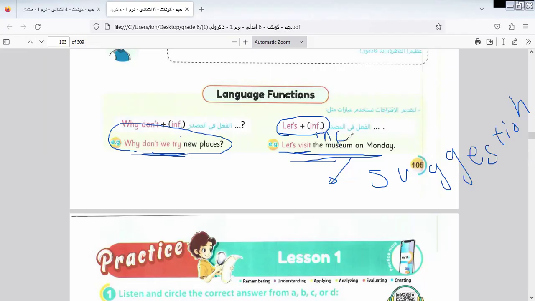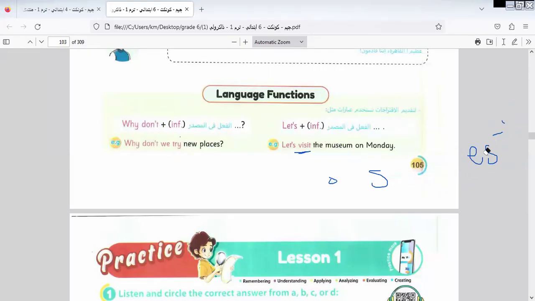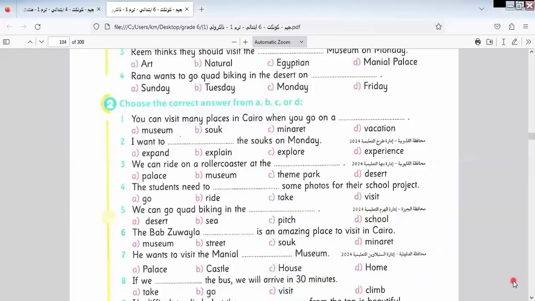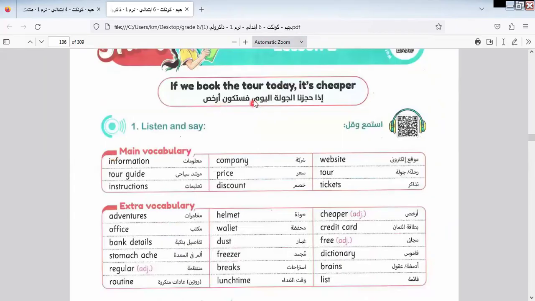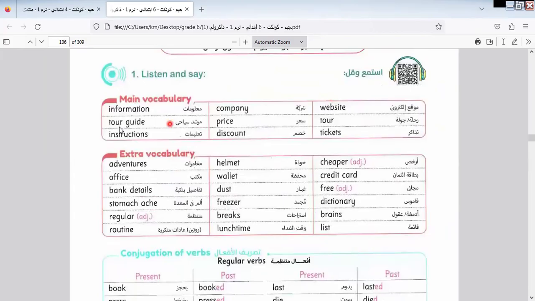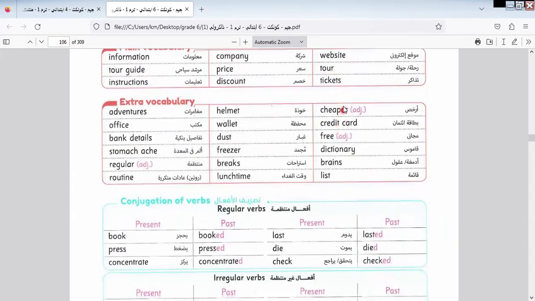Okay, as we know. Let's continue the rest of the exercise of this part of the lesson. Here we have: if we book the tour today, it's cheaper. Here is the information: tour guide, instructions, company, price, discount, website, tour tickets.